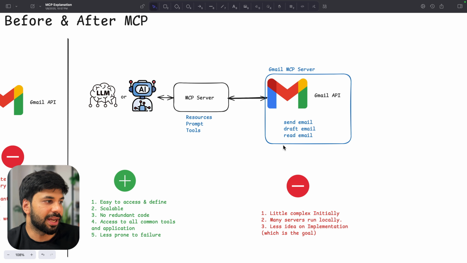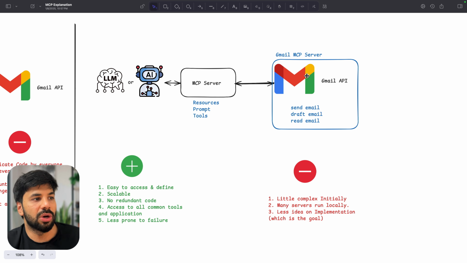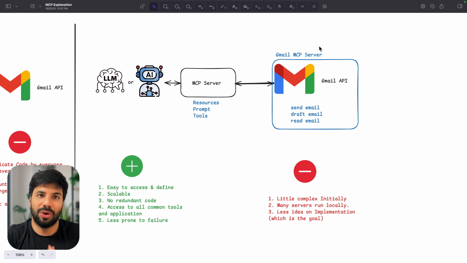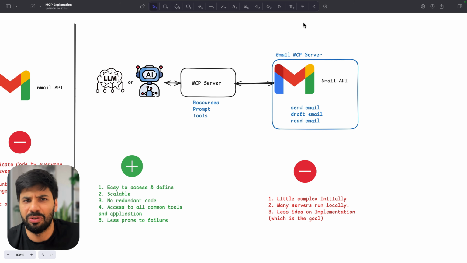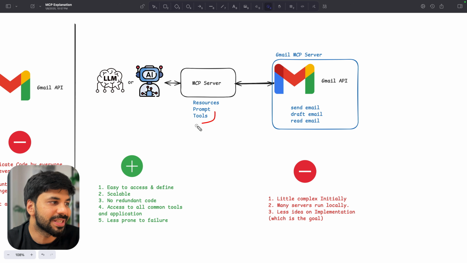After MCP, now if I think about this, we have an MCP server. Now this Gmail API has also been wrapped around an MCP server. So again, I will repeat it, for me as a programmer, as a software developer, MCP is genuinely just a wrapper around APIs, where I know that instead of me defining those tools, those resources, those prompts, Gmail will do it for me. So instead of defining them myself again and again, I will just call this particular MCP server, or rather add that to my client, and it will be having resources, all these prompts, those tools, and I can easily connect.